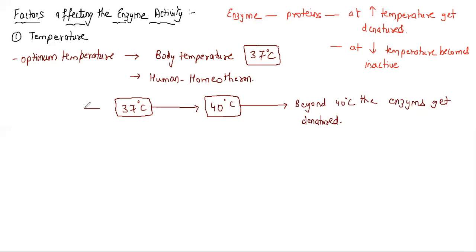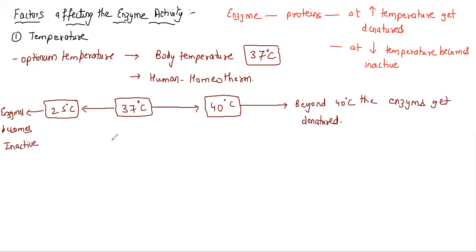And if the temperature is decreased, so let us take it to 25 degrees Celsius, or let's decrease it further. So what will happen? I will say that the enzyme becomes inactive. See, when I say denatured, it means it is totally lost. It cannot be regained. But if the enzyme is inactive, it means it can be regained. So remember students, when I draw a graph with respect to this, you will understand how the graph works.